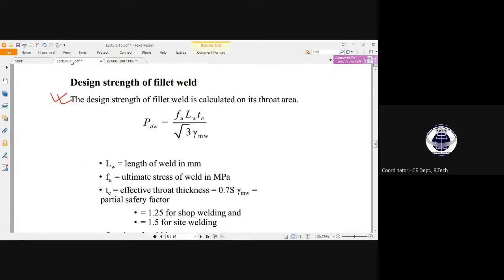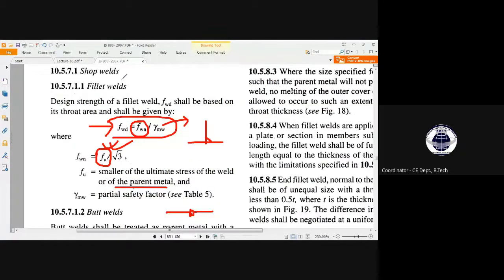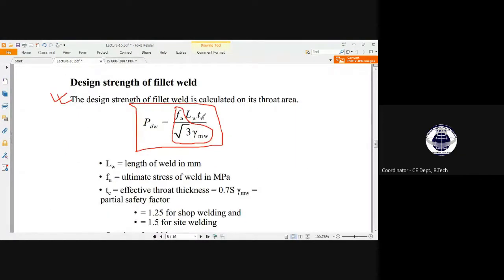So let us just get back to here. So this is the formula. See, this total formula is not given in the IS code. So this part is only given in the IS code. Okay, sorry, not this part. Let me just take this as this part. This total part is only given in the IS code, as you see here, gamma mw and divided by root over 3.